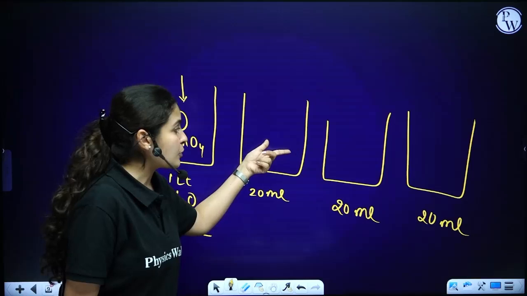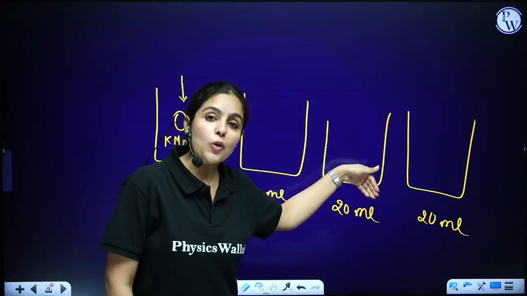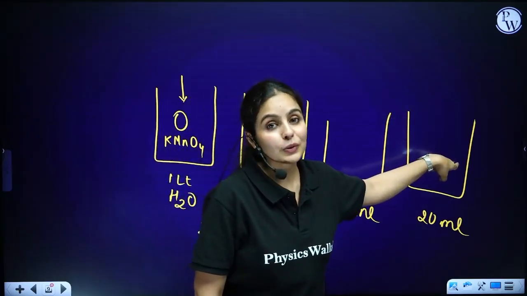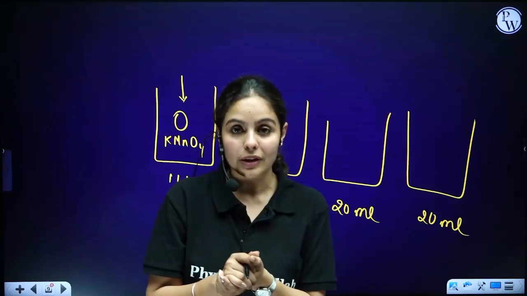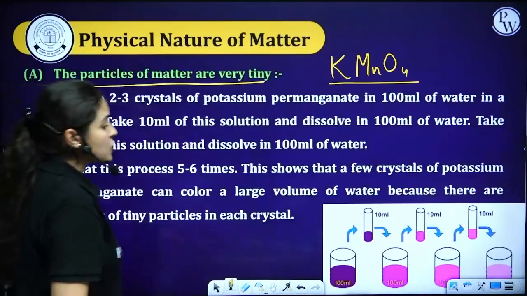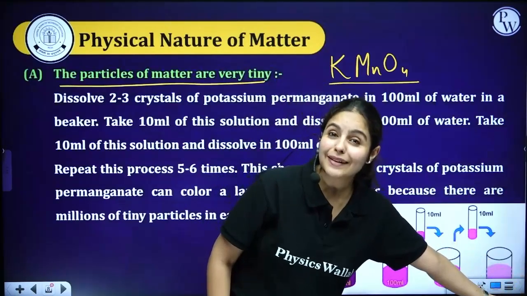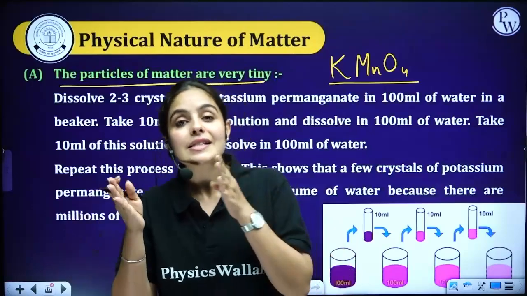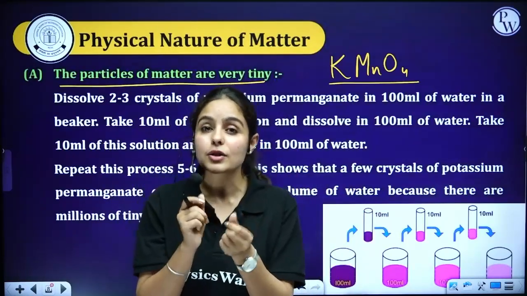Now I took some of the sample from the second beaker into the third beaker and I've added more water to it. Now from the third beaker, I've shifted more water into another beaker and then I've added new water, more water to it. Now what do we observe here? The observation is the other beakers are still pink in color. They are not white, they are not colorless. They are still carrying that original color, but maybe in a lighter version.